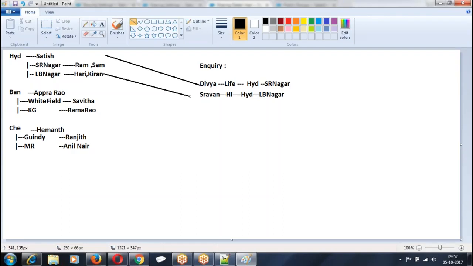and sharing. The people who belong to this territory, you have access to this data. So LB Nagar data will not be visible to SR Nagar. SR Nagar data will not be visible to LB Nagar. Bangalore data will not be visible to Hyderabad. Hyderabad data will not be visible to Bangalore.